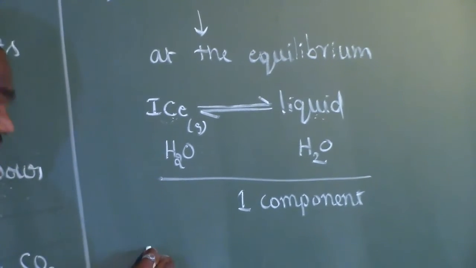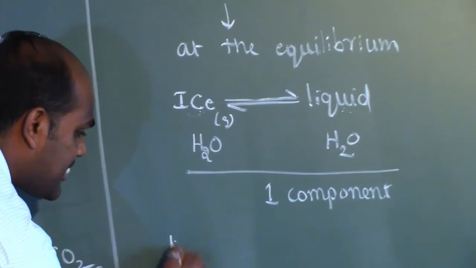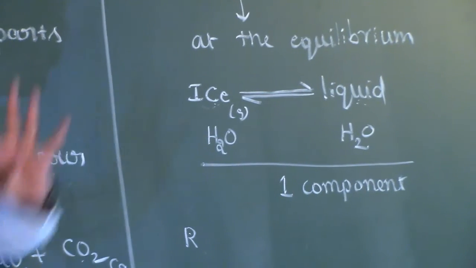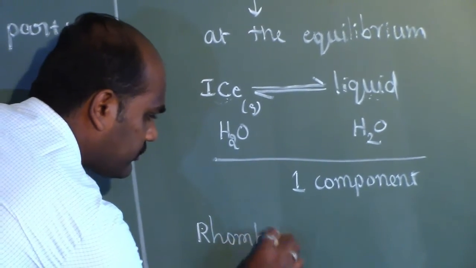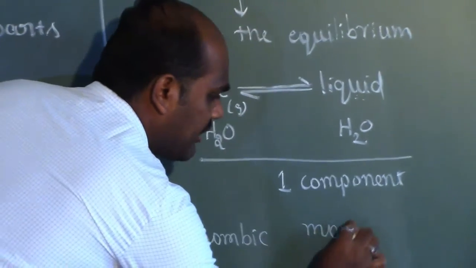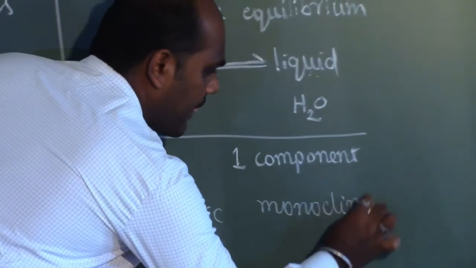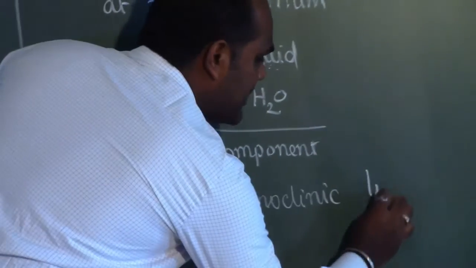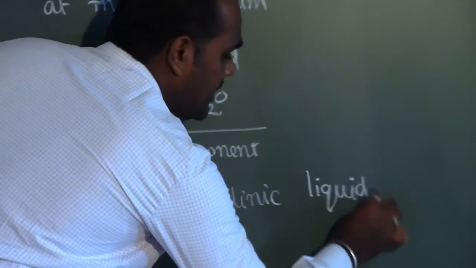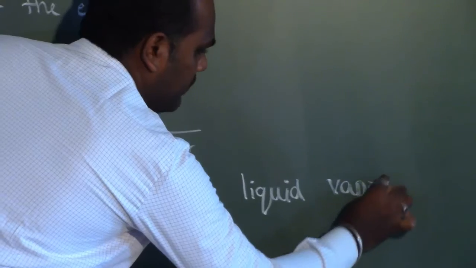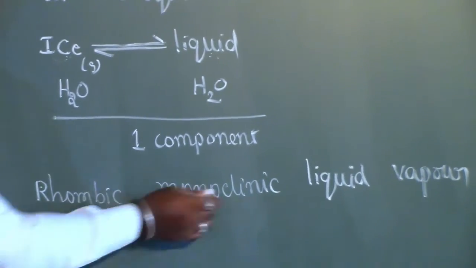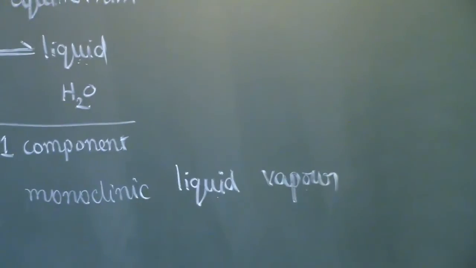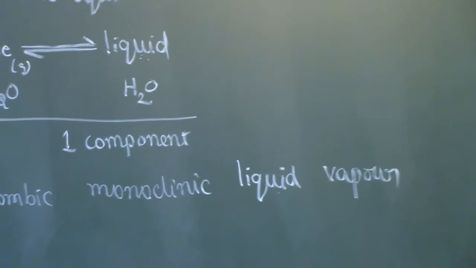Similarly, if you consider the sulfur system, sulfur will exist in four different phases: rhombic sulfur, monoclinic sulfur, liquid sulfur, and the vapor form of sulfur. So there are four different phases: rhombic, monoclinic, liquid, and vapor. Each one is completely distinct from each other.